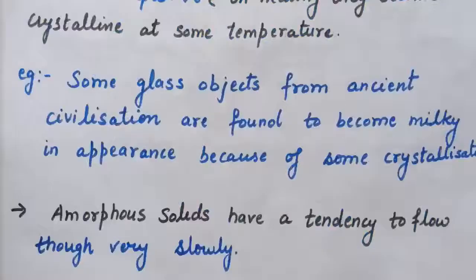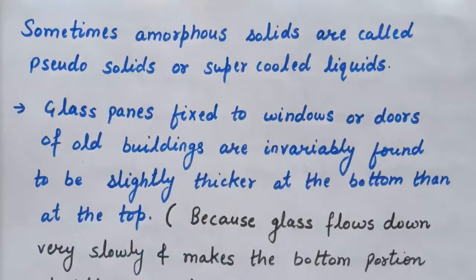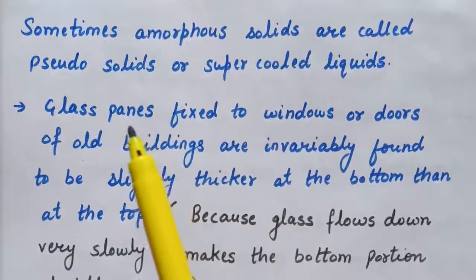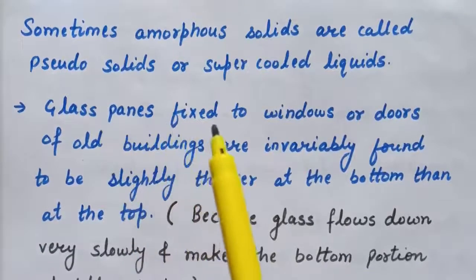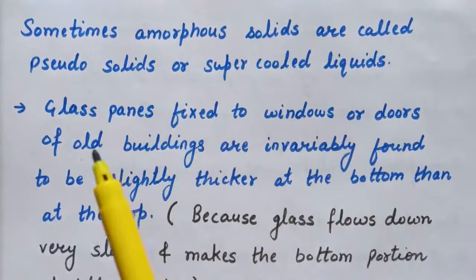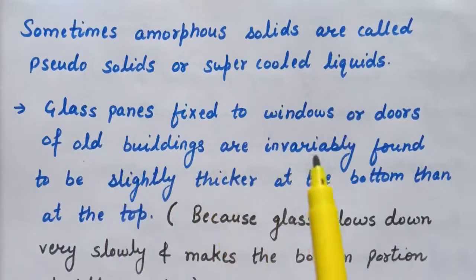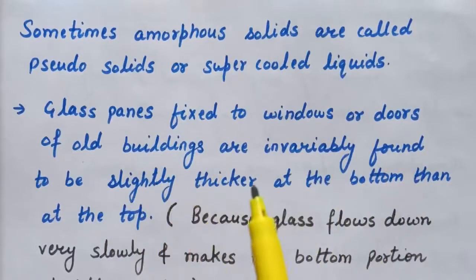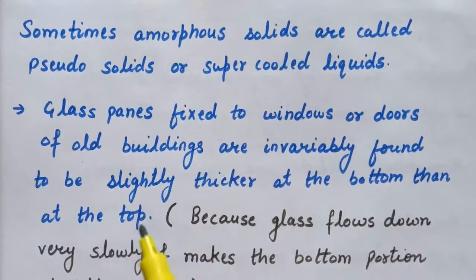Also, amorphous solids have a tendency to flow, though they flow very slowly, and therefore these are also known as supercooled liquids or pseudo solids. Here is one important point: glass panes fixed to windows or doors of old buildings are invariably found to be slightly thicker at the bottom than at the top.